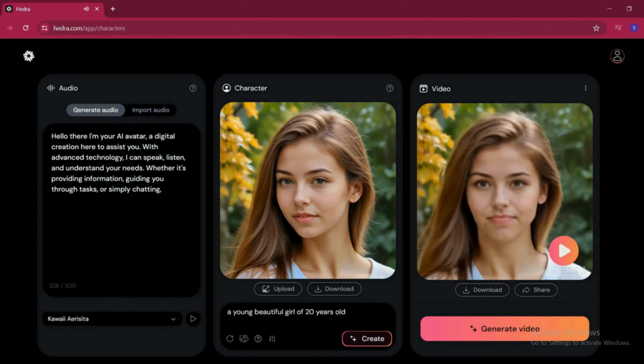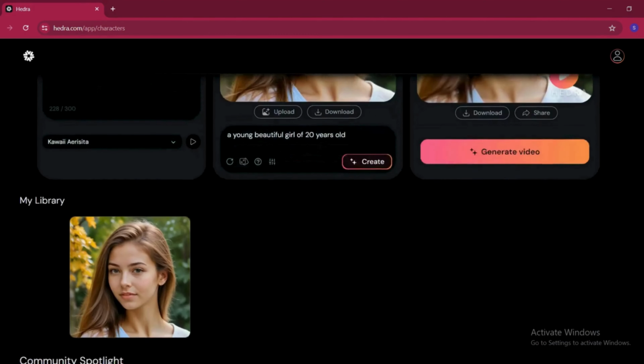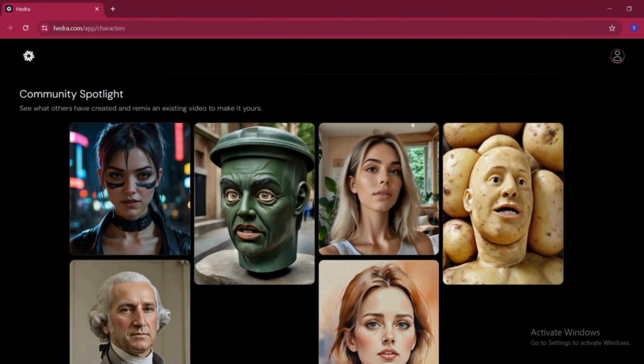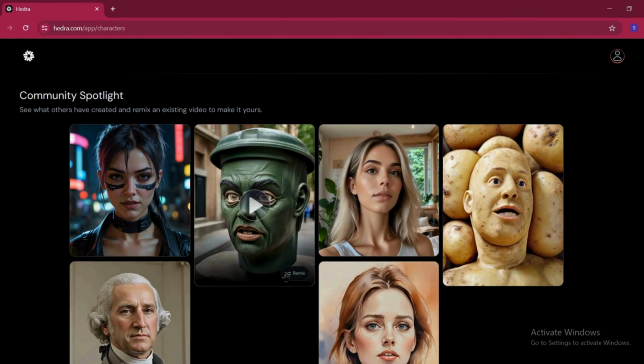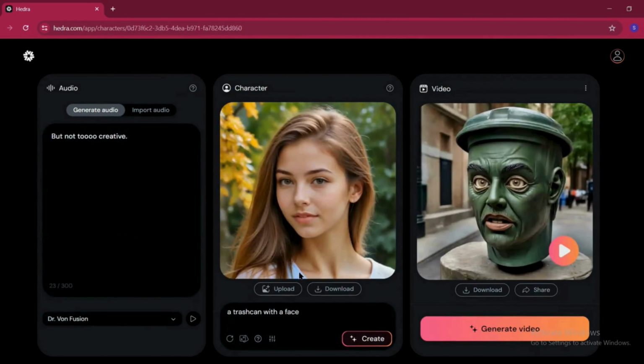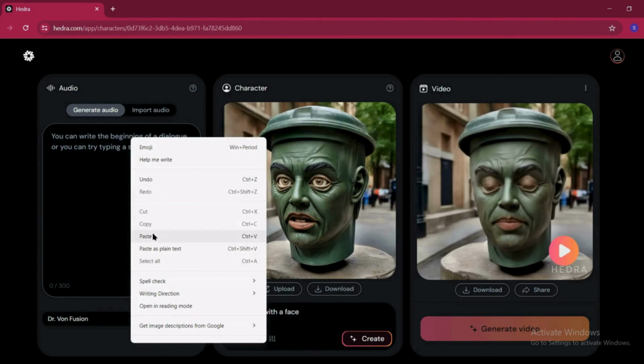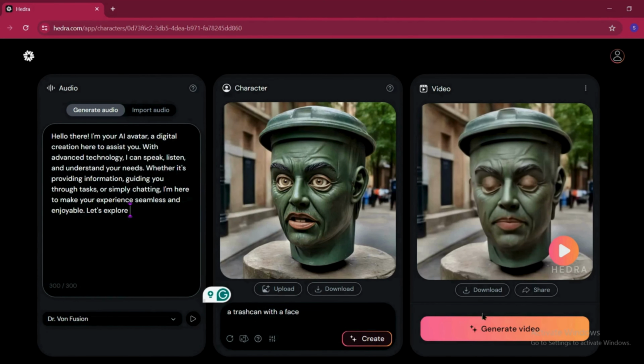There are some videos on the page if we scroll down. It is also possible to remix these videos. Click here to remix this video. You need to write down your prompt. Then click Generate Video.